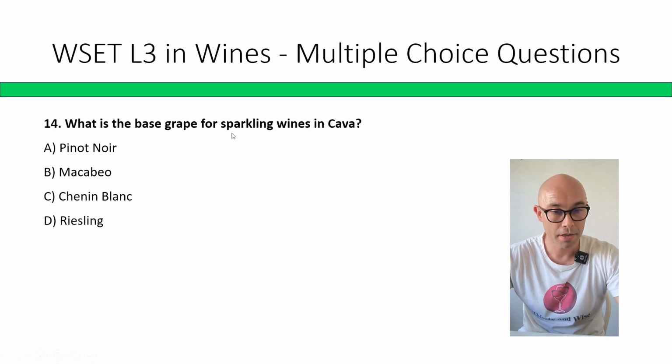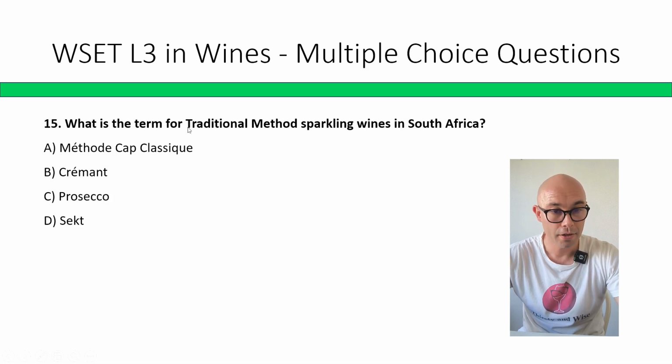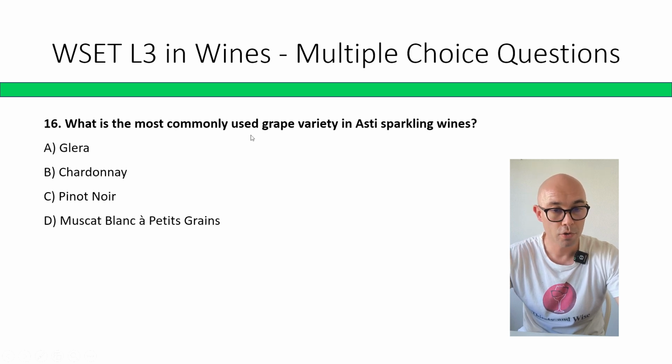What is the base grape for sparkling wines in Cava? Pinot Noir, Macabeo, Chenin Blanc, Riesling. Correct answer is B, Macabeo. What is the term for traditional method sparkling wines in South Africa? Method Cap Classique, Cremant, Prosecco, Sekt. Correct answer is A, Method Cap Classique. What is the most commonly used grape variety in Asti sparkling wines? Glera, Chardonnay, Pinot Noir, Muscat Blanc à Petits Grains.